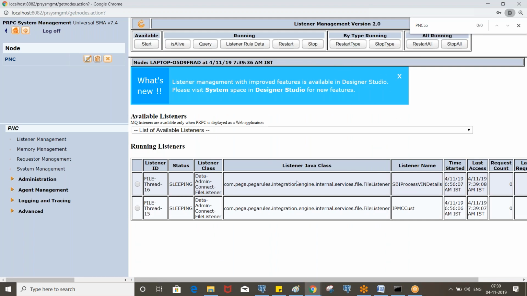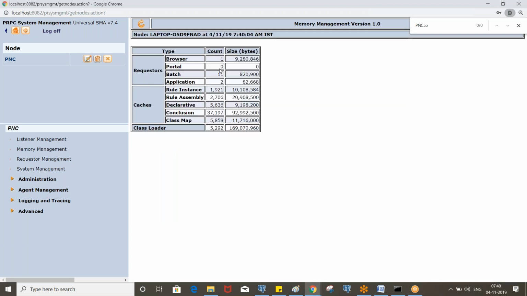So this is a separate concept. It automates: let's say it takes the files from the system and loads the data into the table automatically. This is also a background process, so we'll be working on this practically later. And the memory management shows what requests are there and how much data is currently being used. This is the cache information.